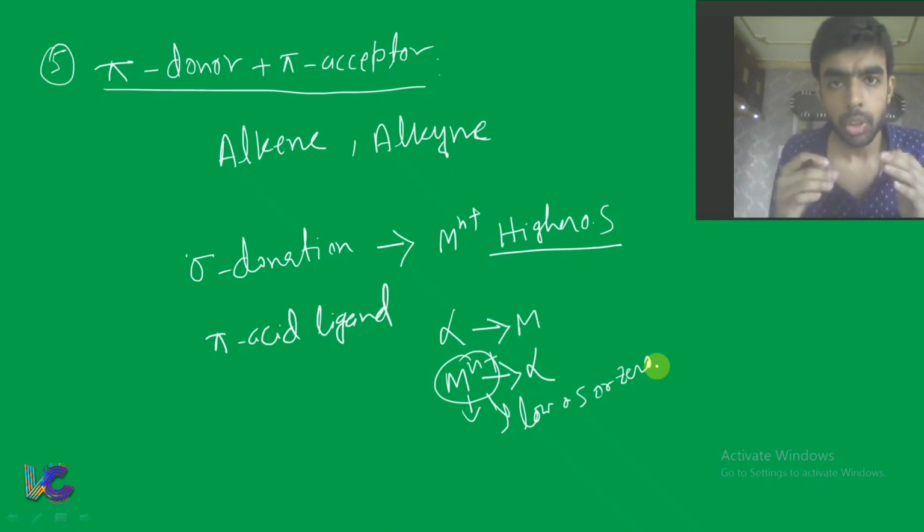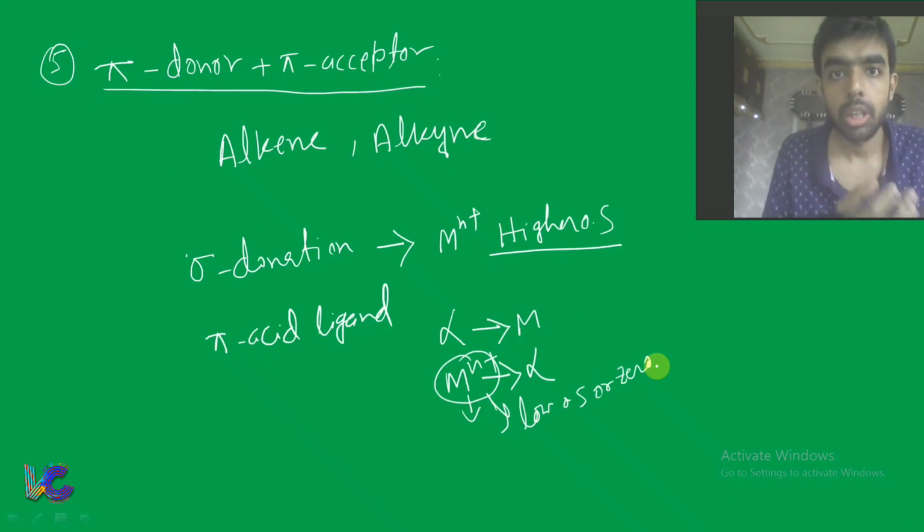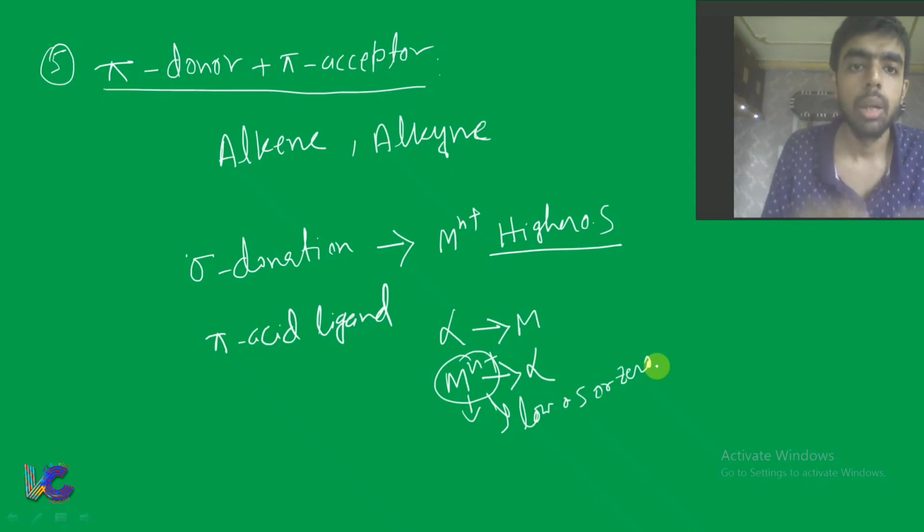So what we have seen today, we are doing the classification of ligand. First we have classified ligand on the basis of nature. On the basis of nature we have said organic, inorganic. On the basis of nature we have said soft and hard. We have seen what is charge density. Then we have said on the basis of charge, neutral, anionic and cationic. Then we have classified ligand on the basis of bonding pattern. Under bonding pattern we have seen 5 types: sigma donor plus weak pi donor, sigma donor plus strong pi donor, sigma donor plus strong pi acceptor, then pi donor plus pi acceptor.